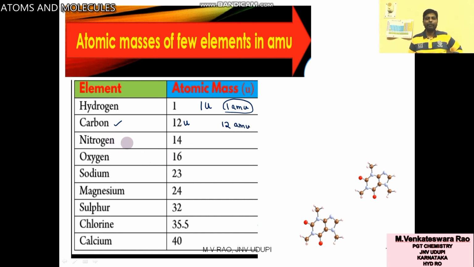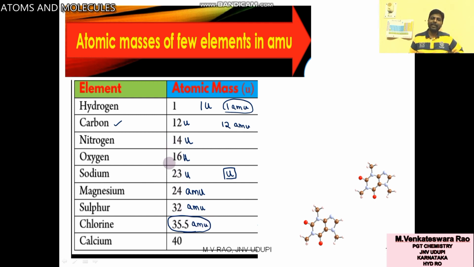Nitrogen is 14 U. Oxygen 16 U. Sodium 23 U. You can write U, unified mass, or AMU. Magnesium is 24 AMU. Sulfur is 32 AMU. Chlorine is 35.5 AMU.